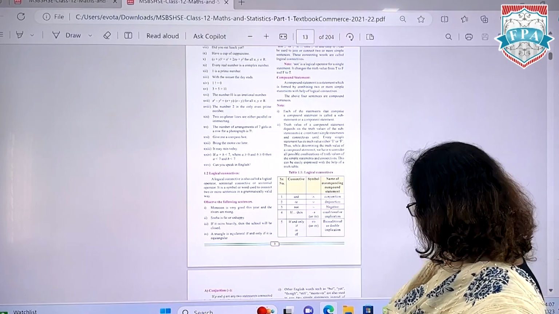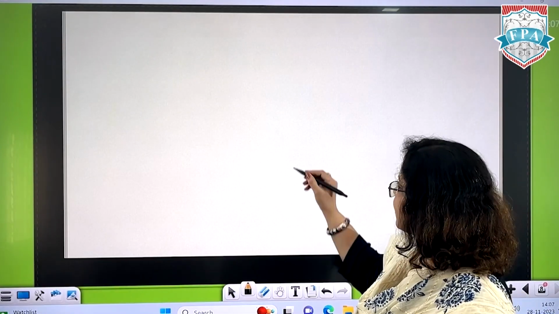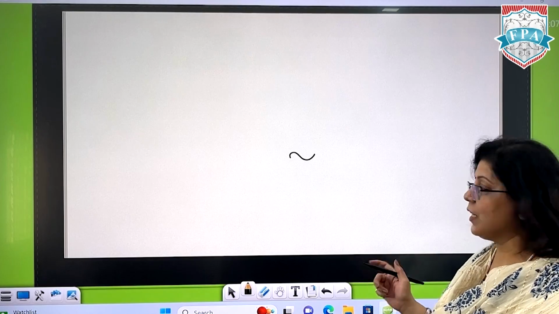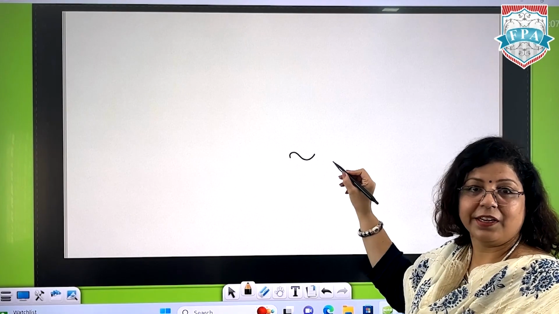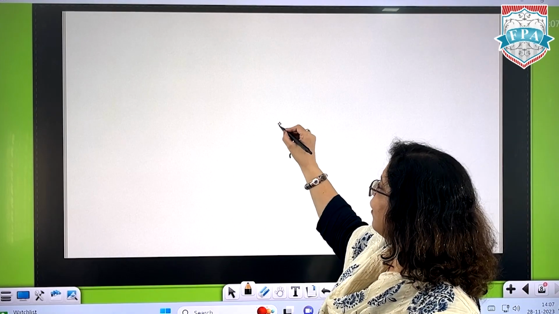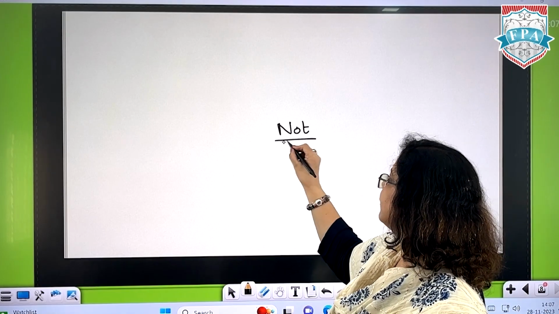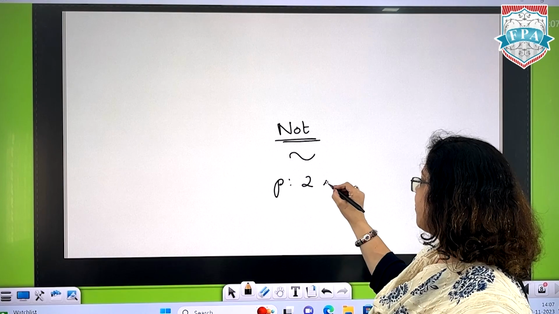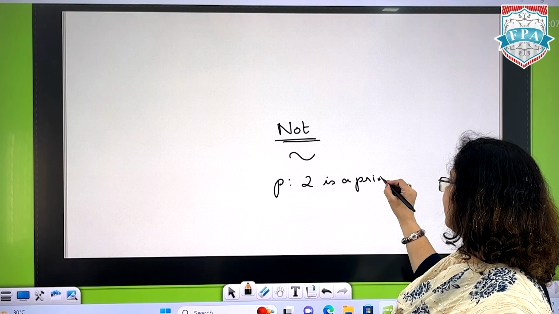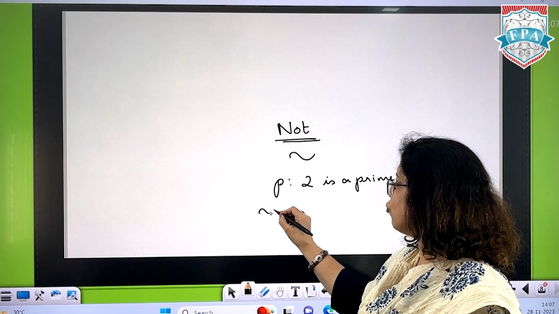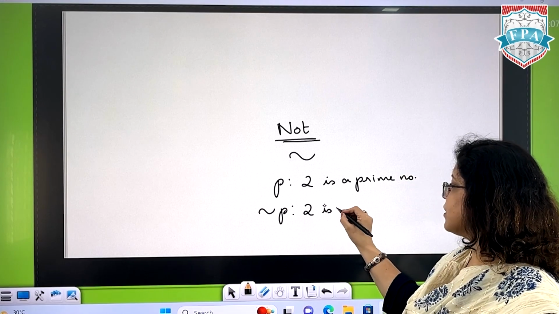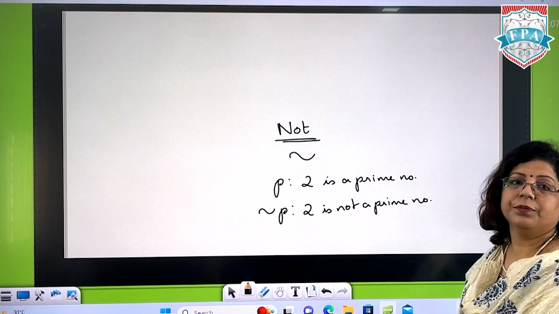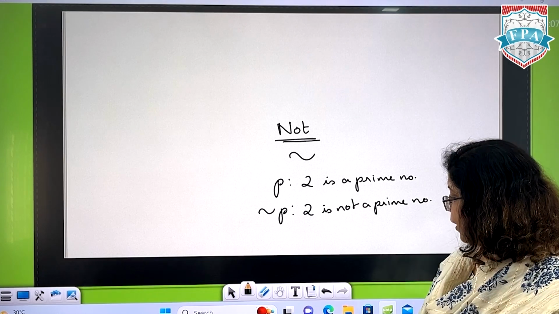Denote करने के लिए जो हम statement और जो symbol use करेंगे, that is this. Okay? पहले 10th तक definitely mathematics किए, ये symbol use होता था similarity के लिए. So the same symbol we are going to use over here for "not". Okay? If your statement P is 2 is a prime number, so negation of P will become 2 is not a prime number. Okay? Clear with this particular concept?